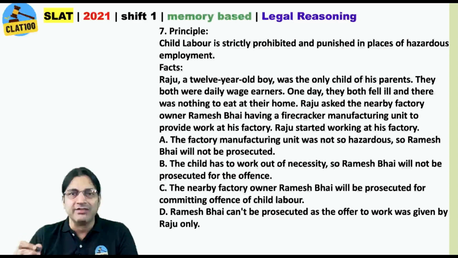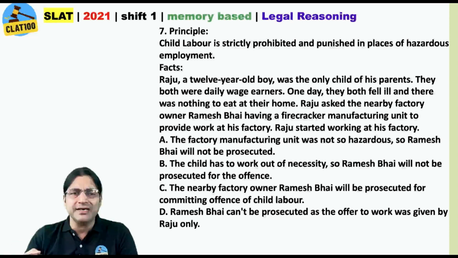The factory manufacturing unit was not so hazardous, so Ramesh Bhai will not be prosecuted. Firecracker manufacturing unit is hazardous, so option A is straight away ruled out. The child has to work out of necessity. Is there any necessity clause there in the principle? No, so why do I have to even read it completely? Ramesh Bhai did something good apparently, but so what? You cannot allow your emotions to get better of your sense of legal reasoning. The nearby factory owner Ramesh Bhai will be prosecuted for committing offense of child labor. Of course, yes.